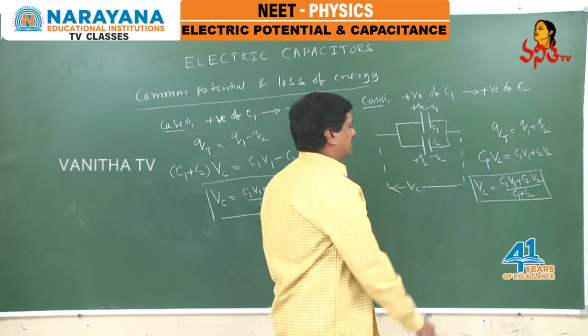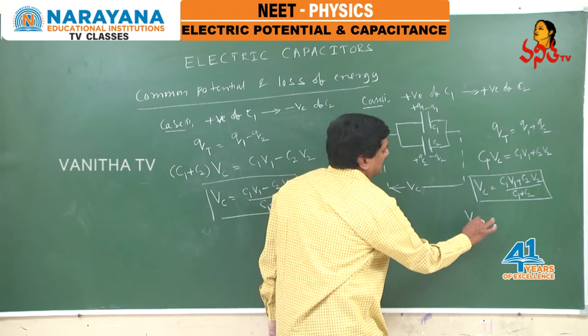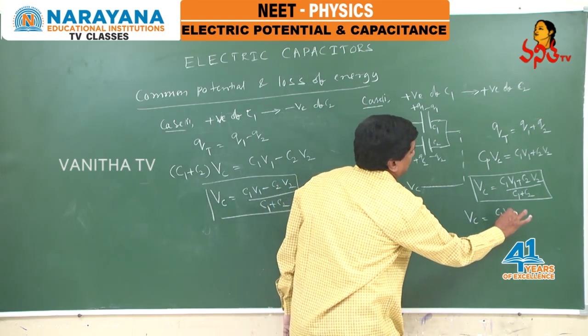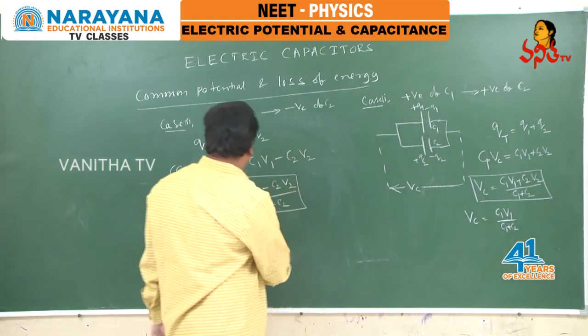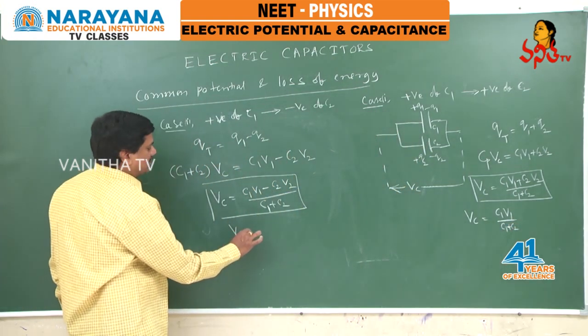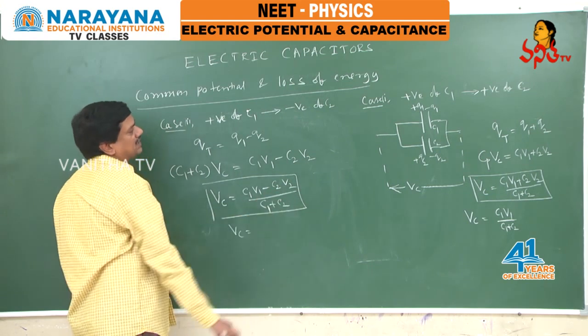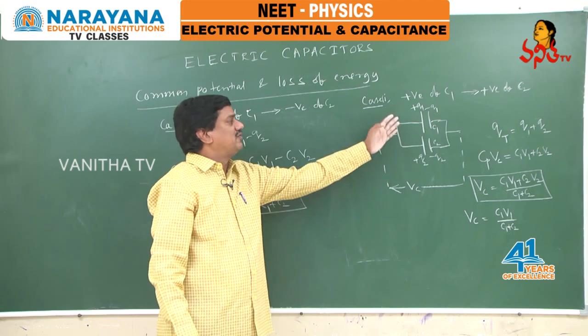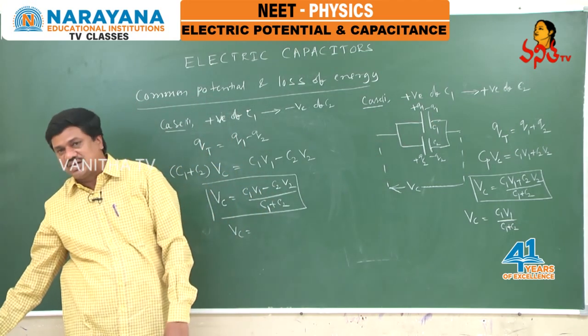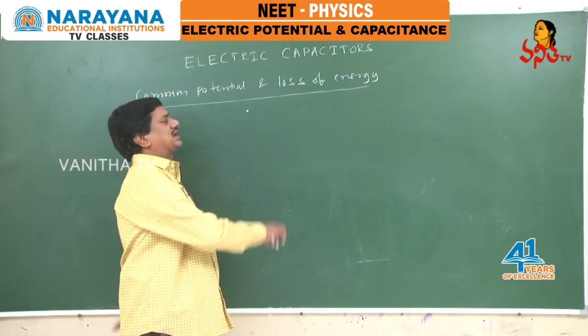If V2 is substituted as 0, this formula reduces to C1 V1 by C1 plus C2. And here the common potential, whether positive is connected to negative or not, we will get the same value. Why? Because V2 is 0. So this is the common potential when a capacitor is connected across an uncharged capacitor. Now how to calculate the loss of energy?